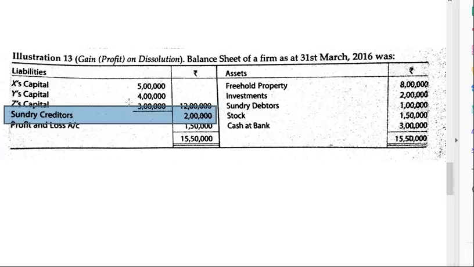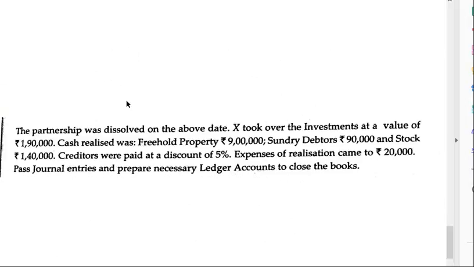Can you tell me? In the last lecture, I told you about the 4 steps of realization. Step 1 is transfer all assets and liabilities to realization account. What is step 2? Step 2 is realize money from the sale of assets. Now let's sell assets. What is given regarding that?